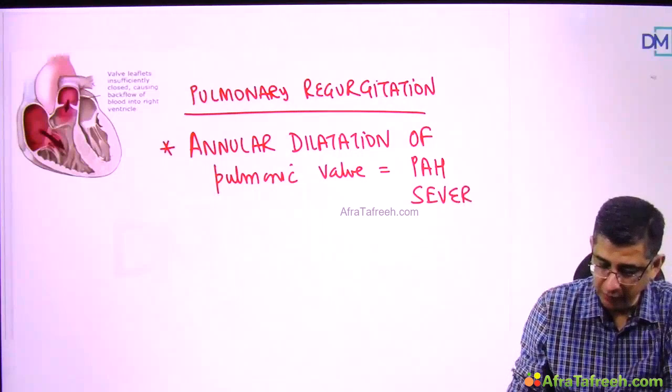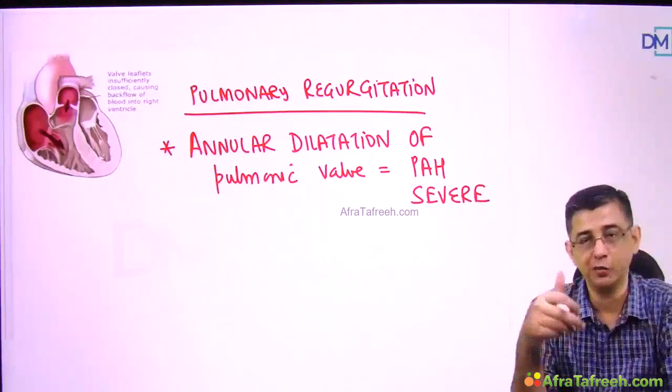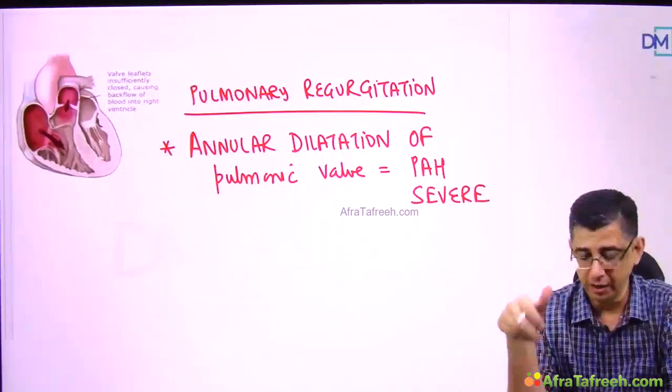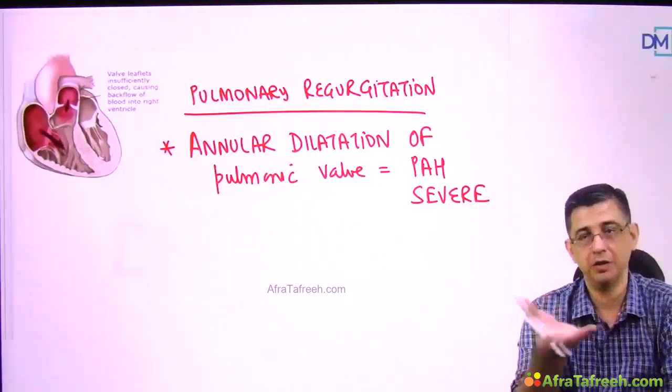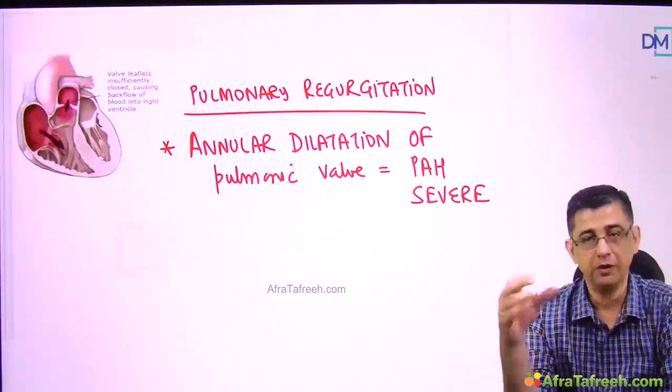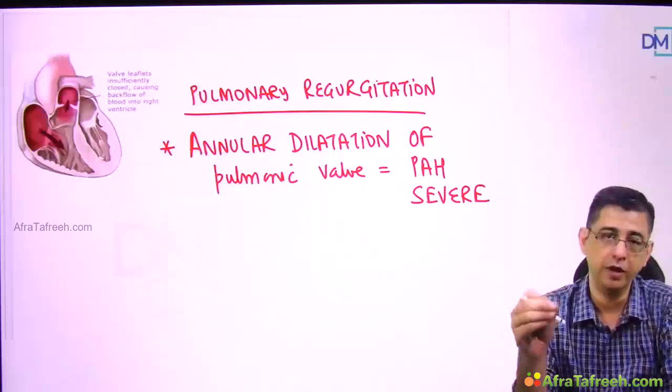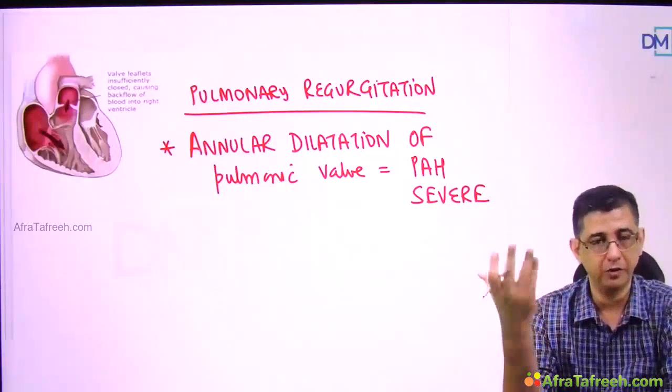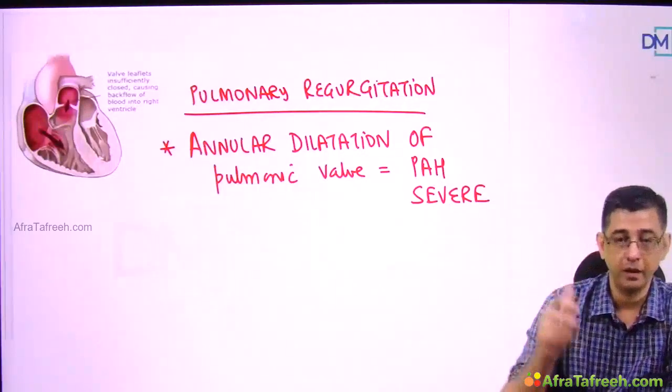One, I have blamed severe pulmonary artery hypertension for tricuspid regurgitation, and second, I blamed it even for pulmonary regurgitation, again because the pressure difference or the pressure gradient would be so high that it will dilate the pulmonic valve leaflet, dilate the tricuspid valve leaflet, and therefore regurgitation could be occurring.